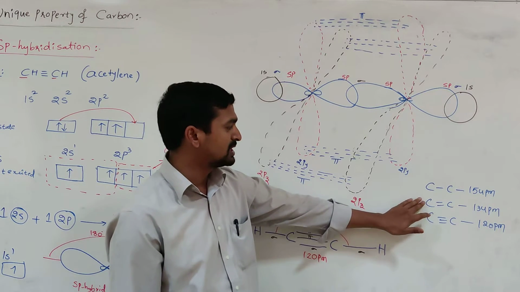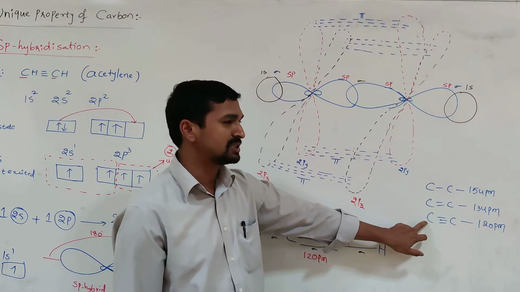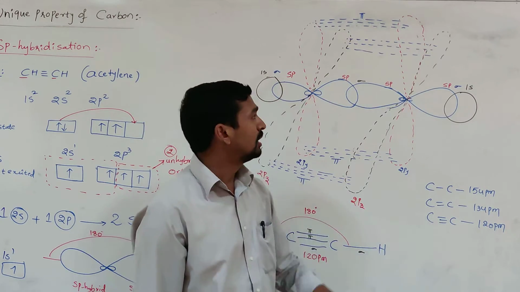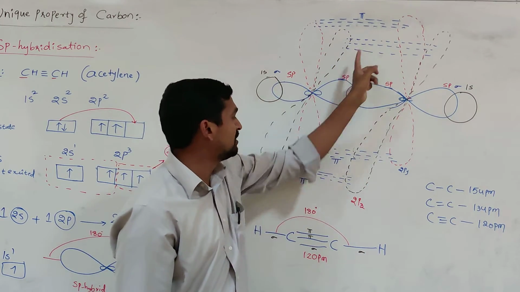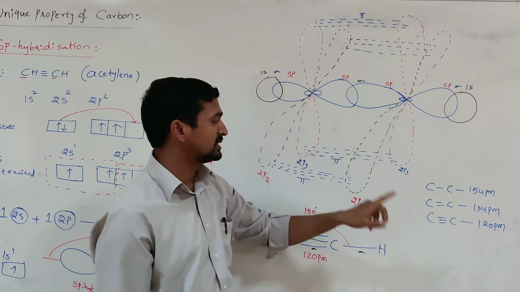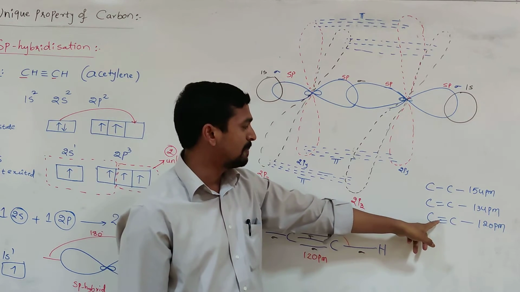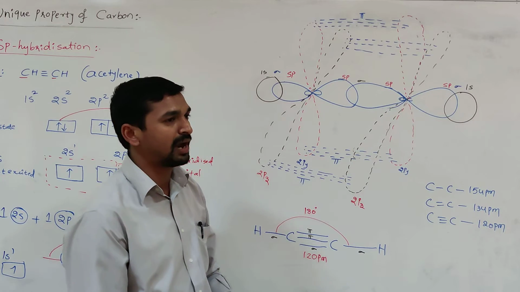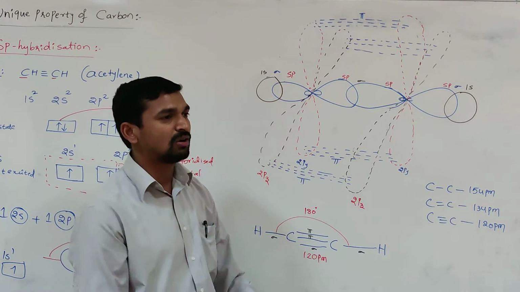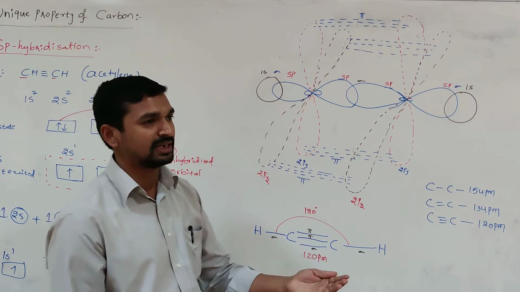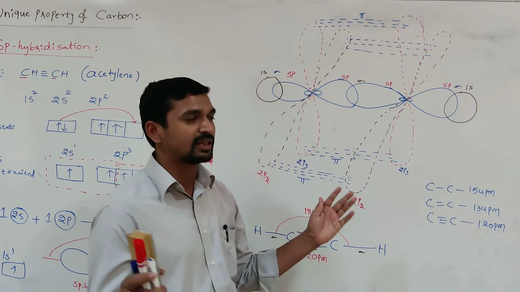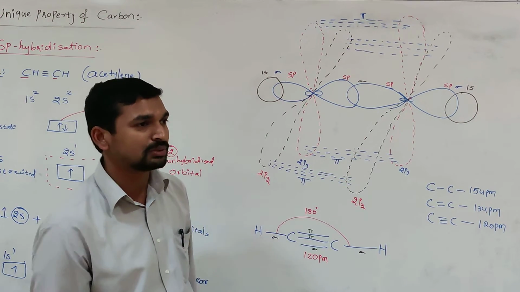But as we move from sp2 to sp hybridization, as in the acetylene molecule, there is a greater extent of sidewise overlapping because of the two pi bonds. Here only one pi bond, here two pi bonds, here zero pi bonds. So as the number of pi bonds increases between the two carbon atoms, it indicates the sidewise overlapping takes place to a greater extent. That results in further decreasing the distance between the two carbon atoms.